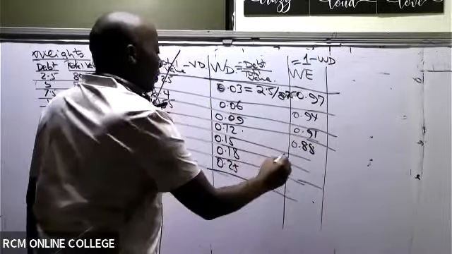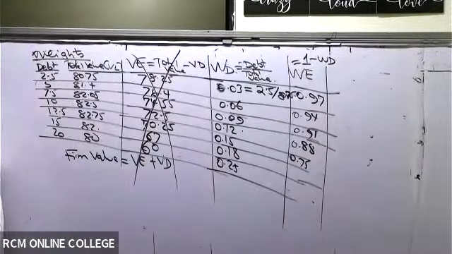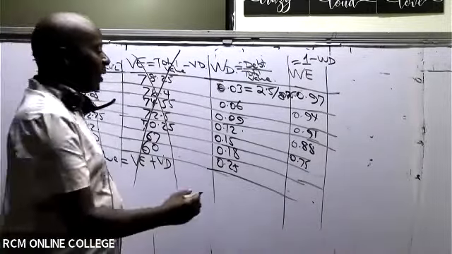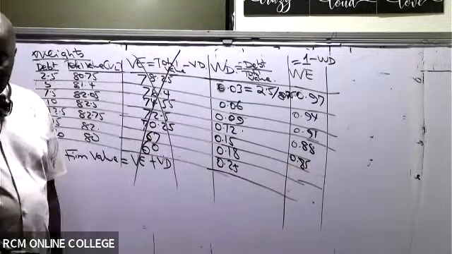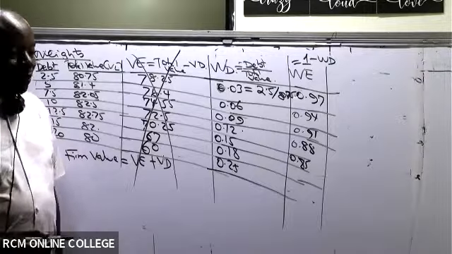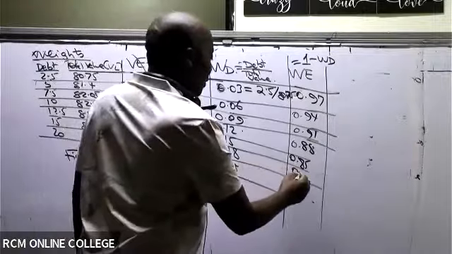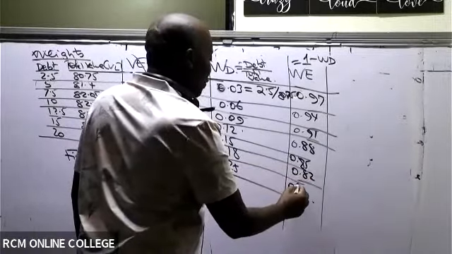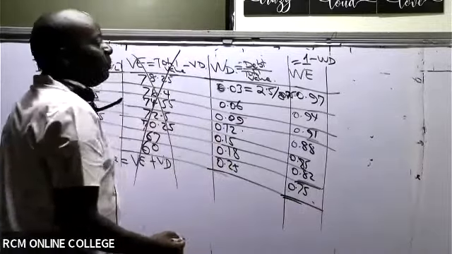Then we have 0.85. I'm saying it's easy and I'm getting a wrong figure. So we have 0.85, then 0.82, and lastly we'll have 0.75.